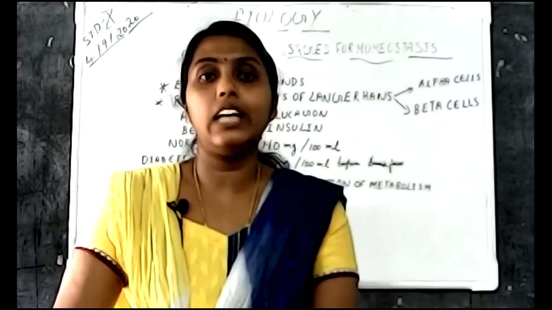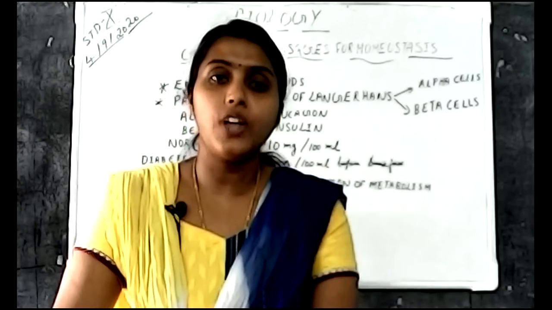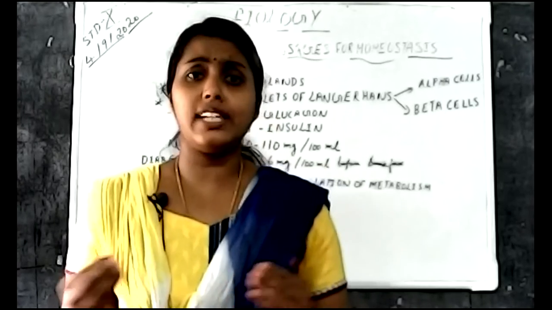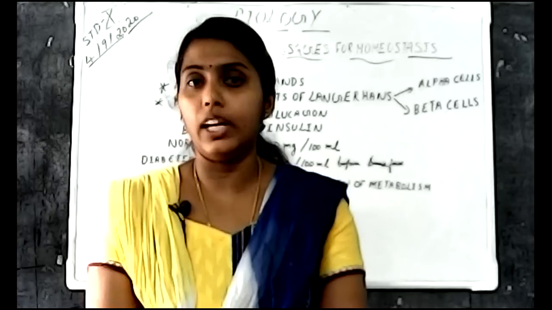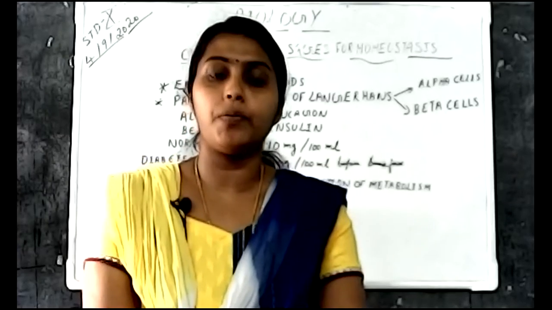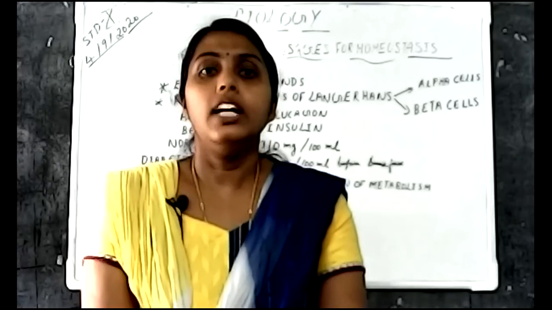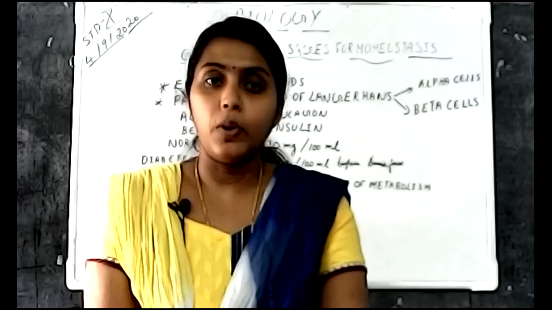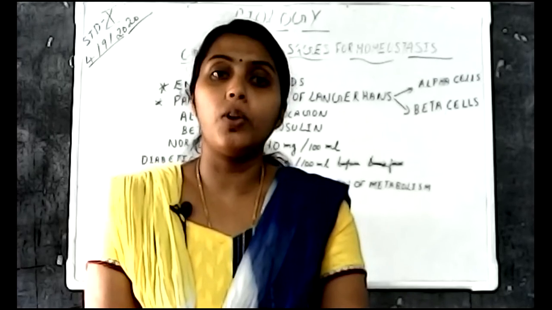What is an amino acid? An amino acid is the basic unit of protein. That means amino acids unite together to form protein. So the single or basic unit of protein is the amino acid. So glucose is synthesized from amino acids with the help of the hormone glucagon.